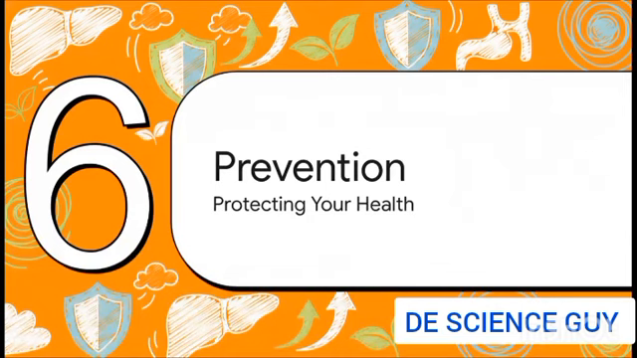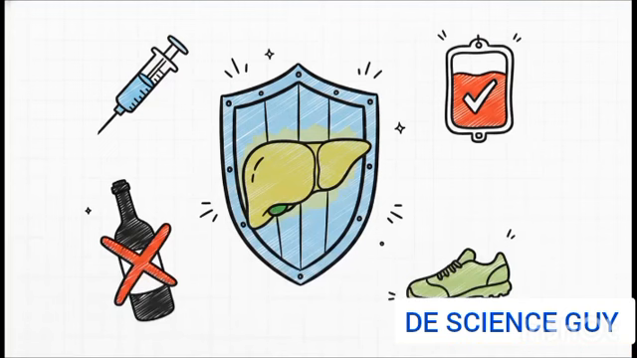Finally, Section 6, Prevention. Let's talk about how to protect your health. Public health interventions combined with personal lifestyle choices are unequivocally your best shield here. Getting vaccinated against hepatitis is a massive, easy win. On a broader scale, safe blood transfusion practices are crucial for preventing viral transmission.